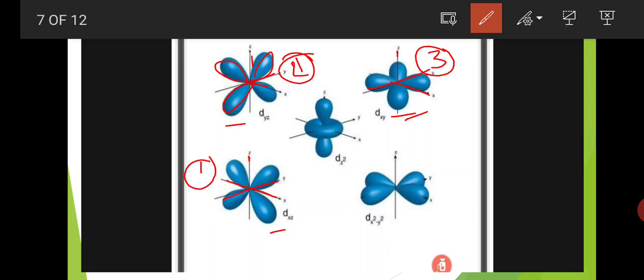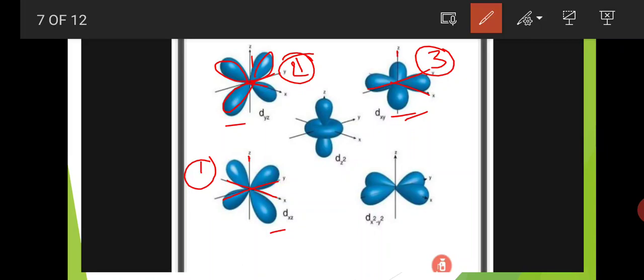The d orbitals are totally 5, but based on the position of lobes, they are again classified into two groups: one is the eg group and another is the t2g group.